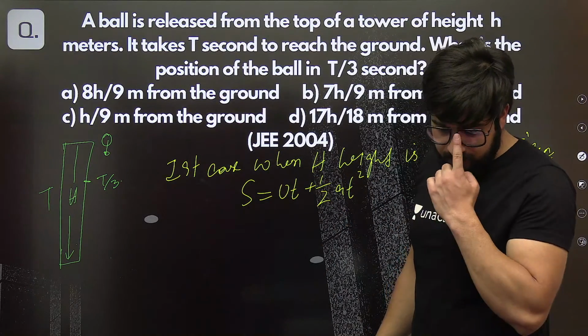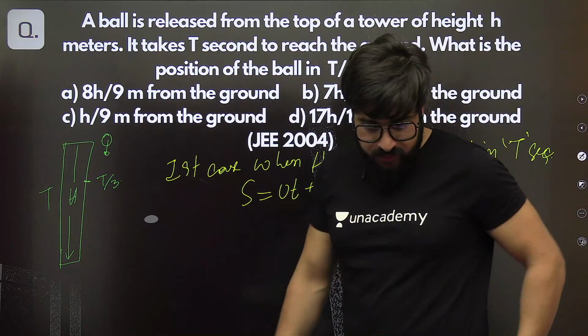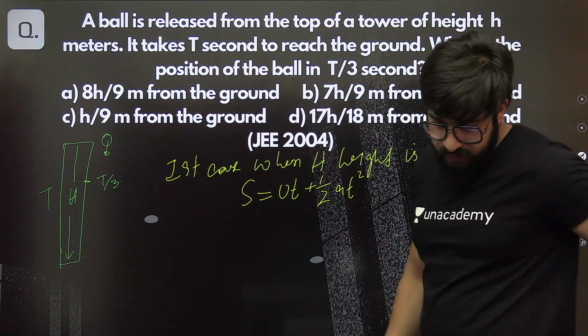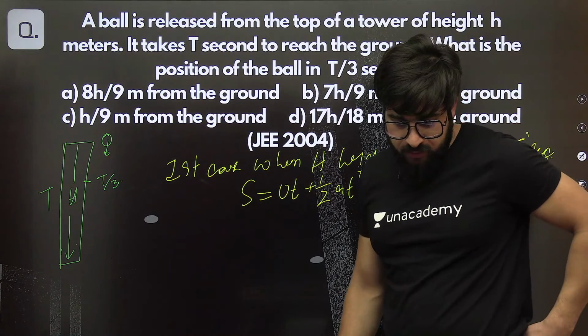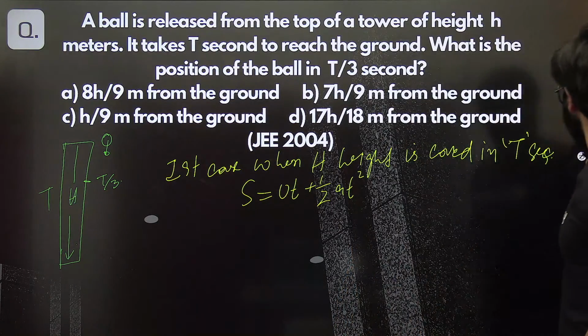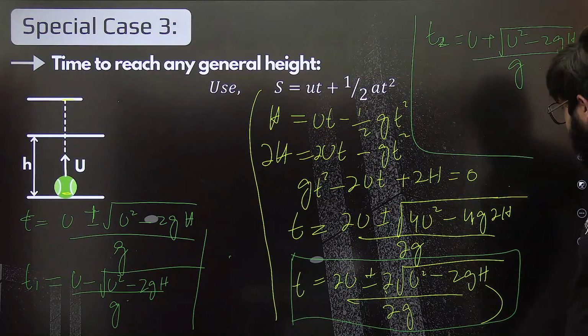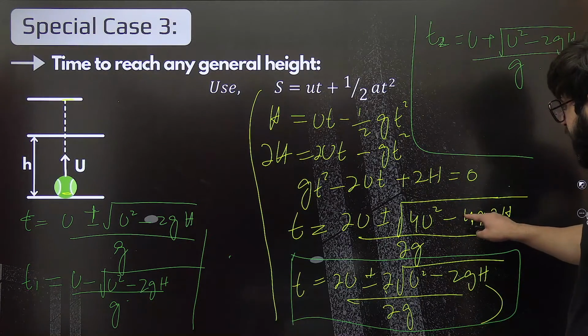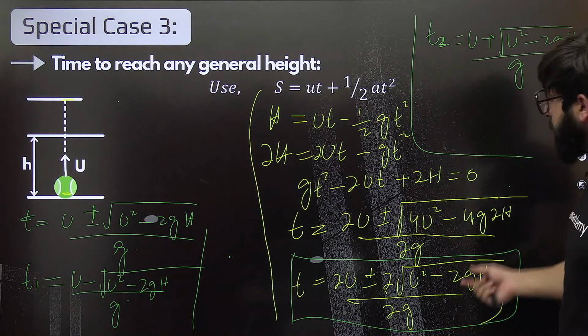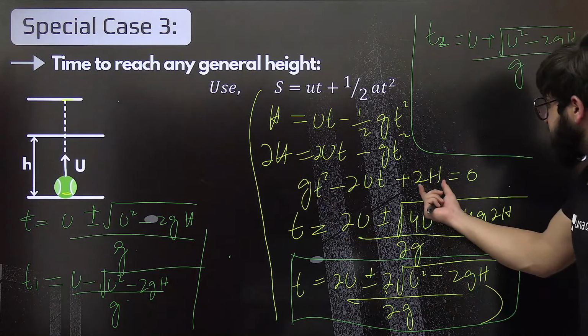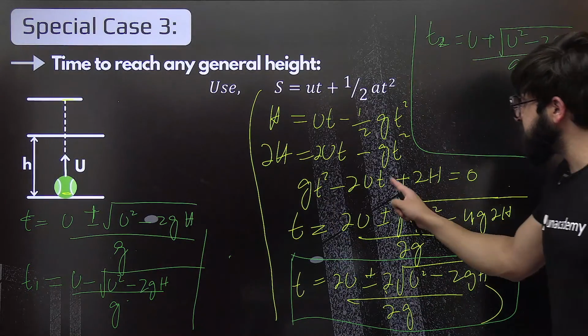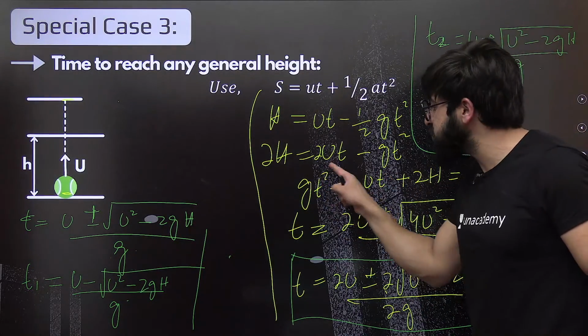This is a quadratic equation in terms of this t.